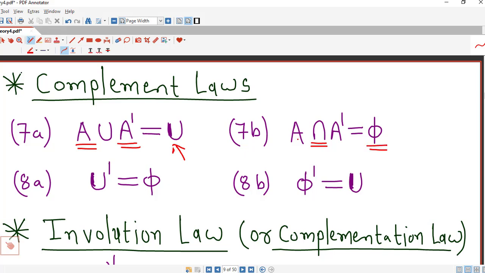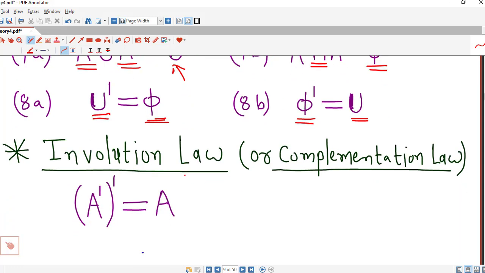So intersection of A with its complement is empty set. Similarly, complement of universal set is empty set and complement of empty set is universal set. So all these laws, complement laws, are obvious using the definition of complement of a set. So we are not writing their proof.